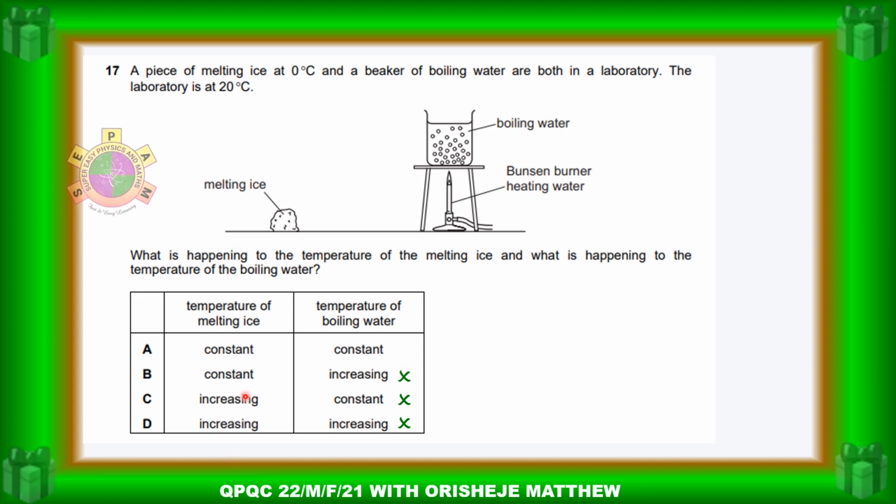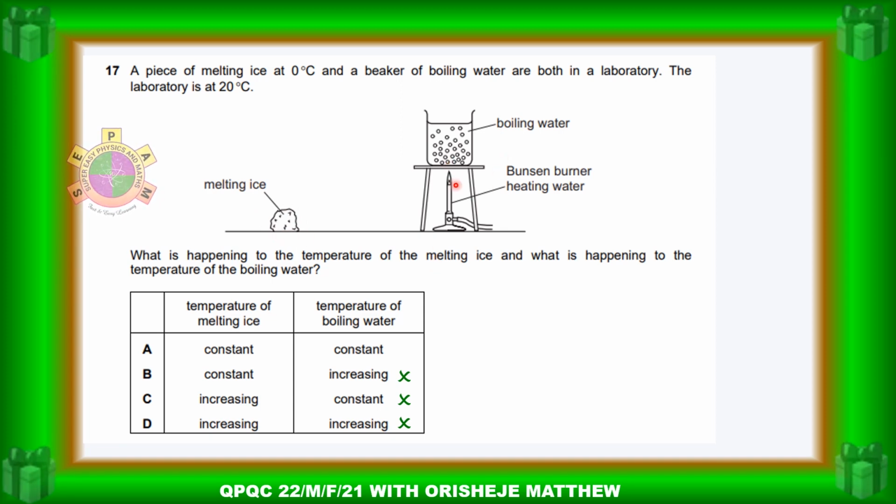Most students took different options actually. So we have to have the idea that at melting point and at boiling point, the temperature of the ice remains constant while it's melting, while the ice is changing from solid to liquid.